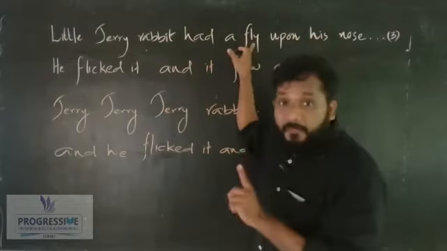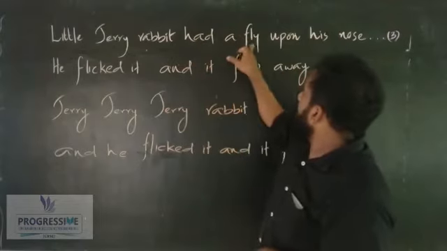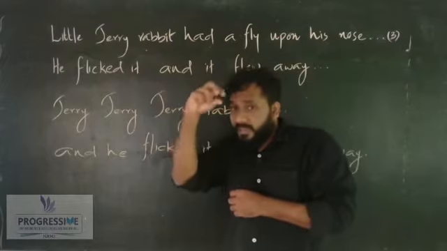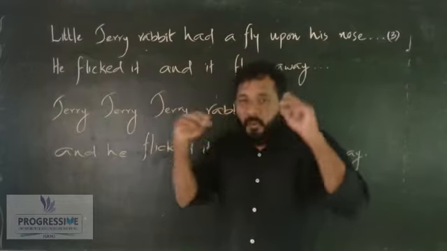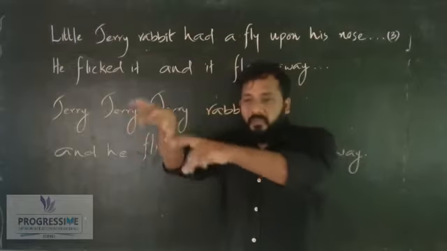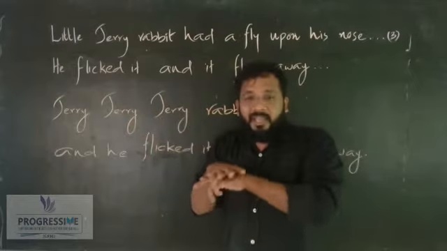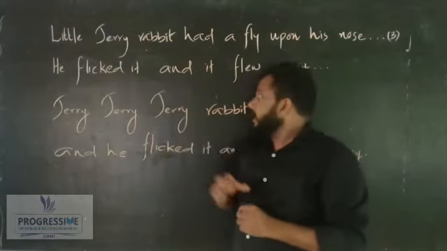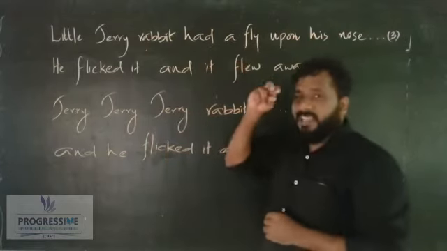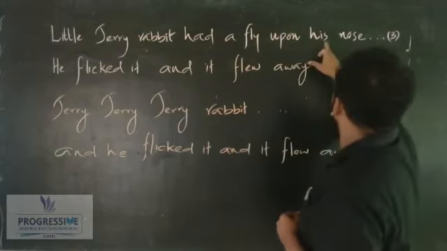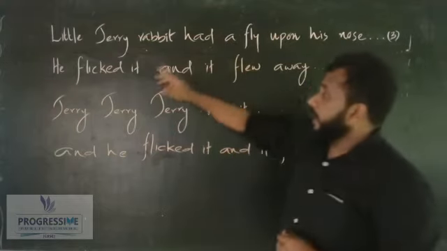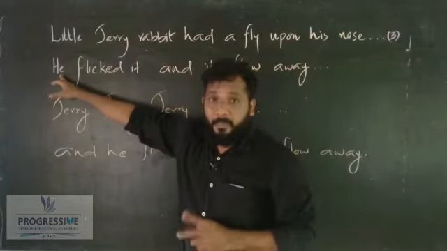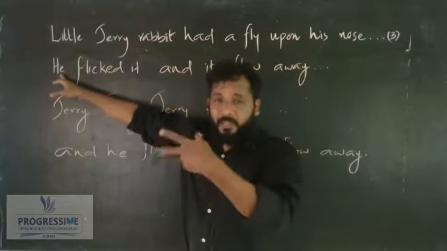Then fly. Had a fly upon his nose. Fly, here it is used as a noun, because you know fly is a creature which is always disturbing us. If your atmosphere is not neat and tidy, there will be lots of flies. So here fly is a creature, it's a noun, and his nose is a noun. And in the second line, it's a pronoun. I will explain it later.